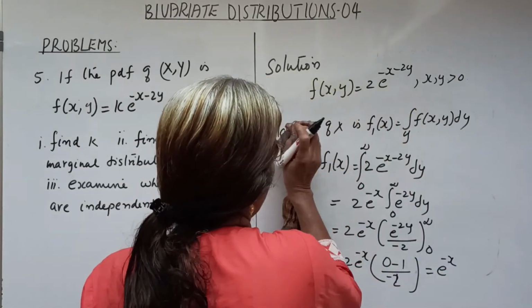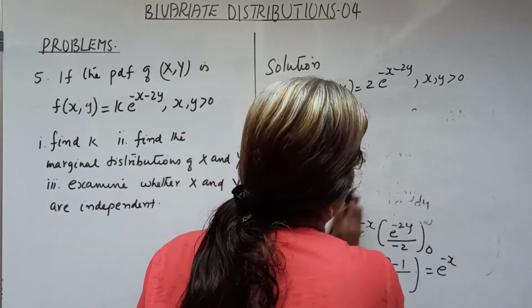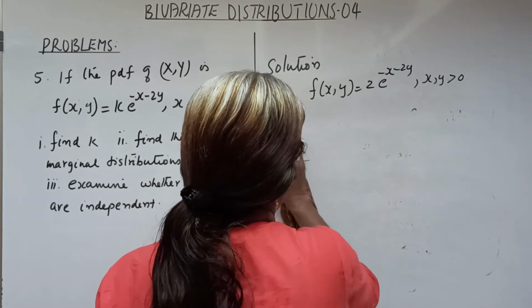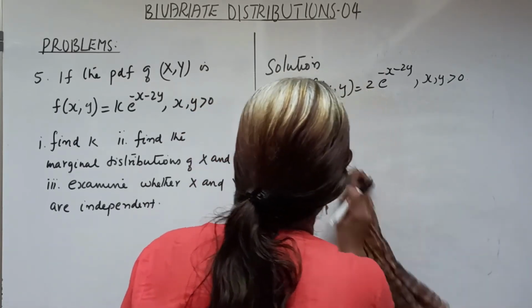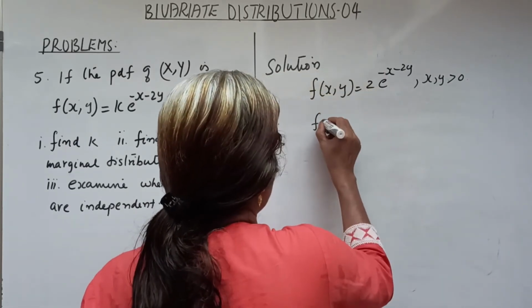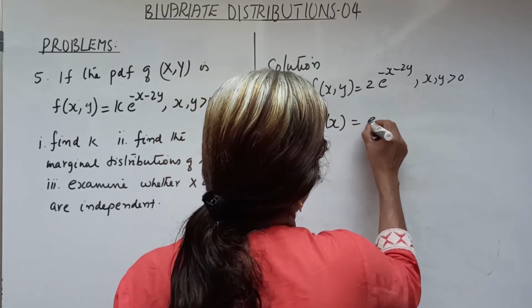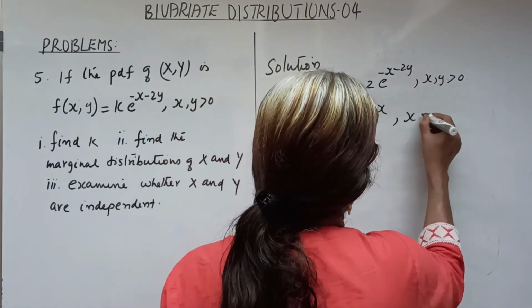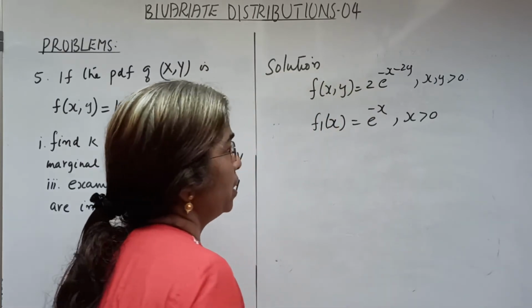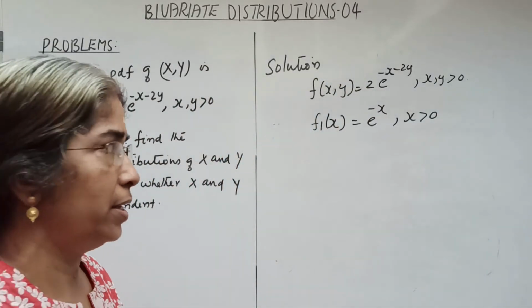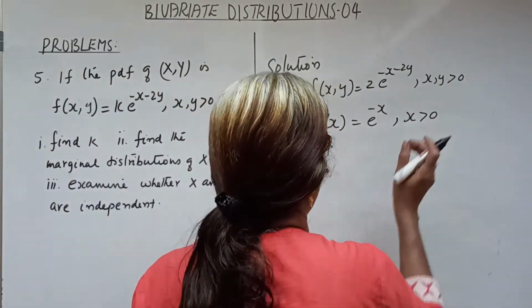Hence we have f1x equal to e raised to minus x, x greater than 0. Okay, it is a function of x only. So we write the limit for x.